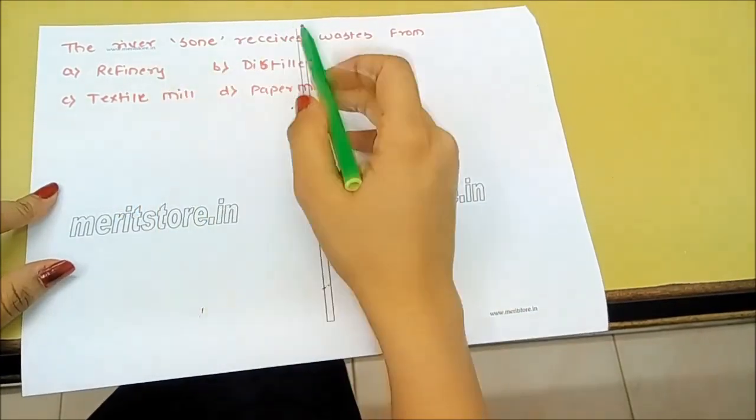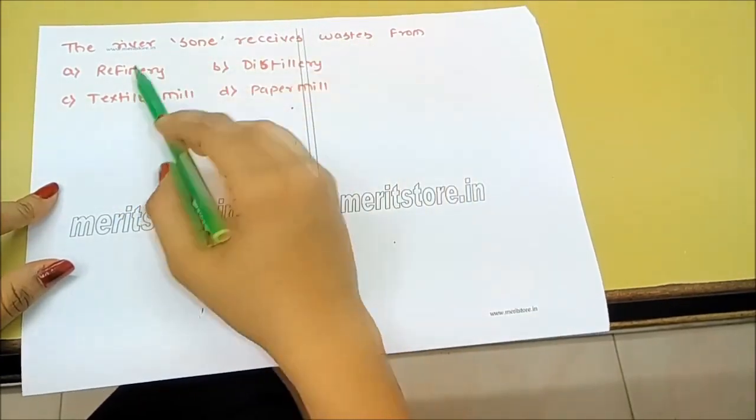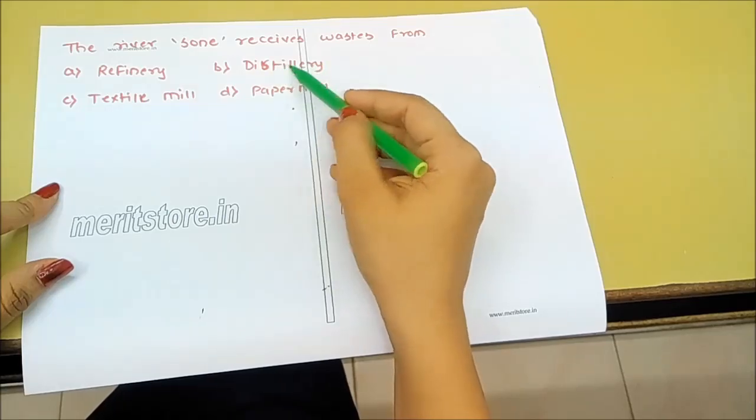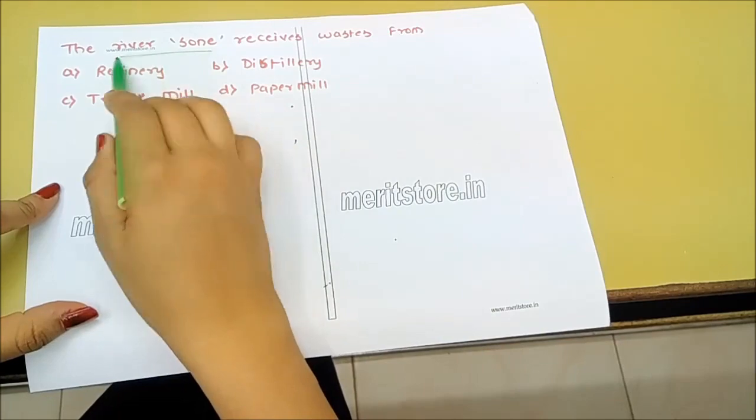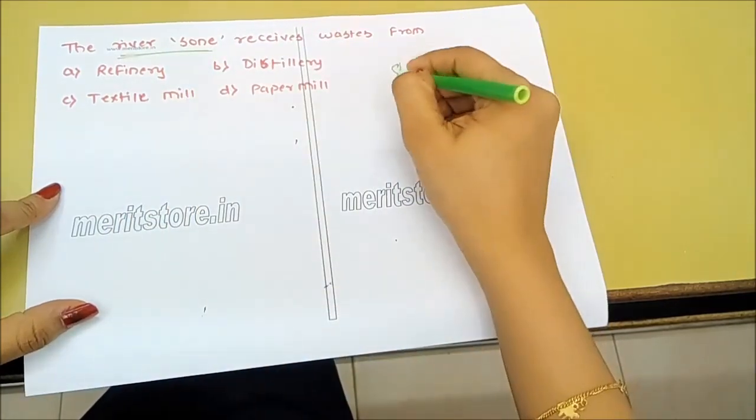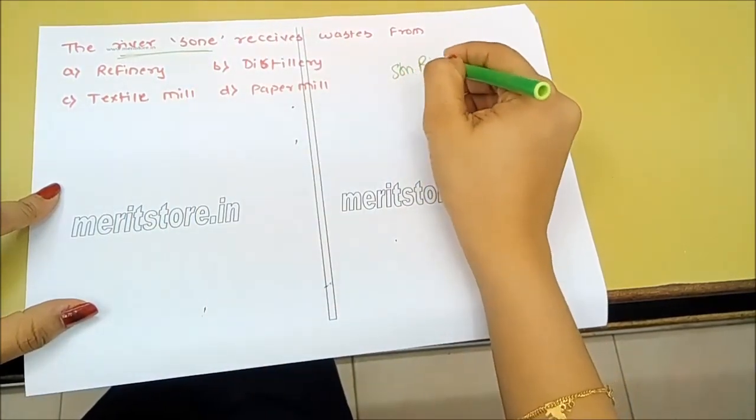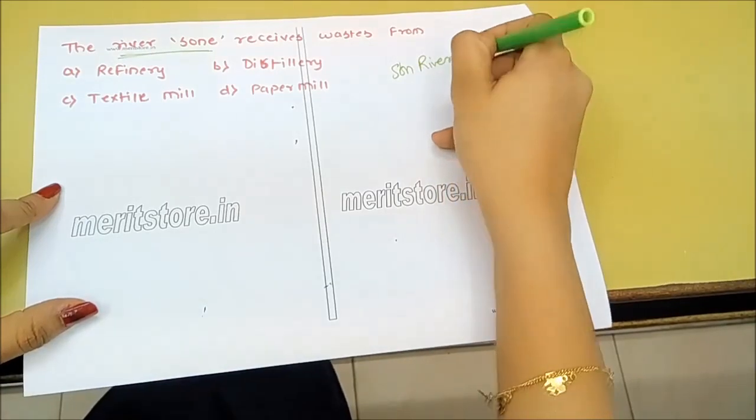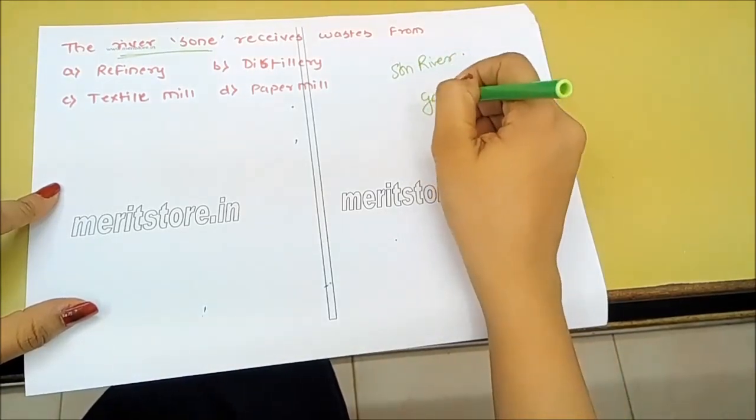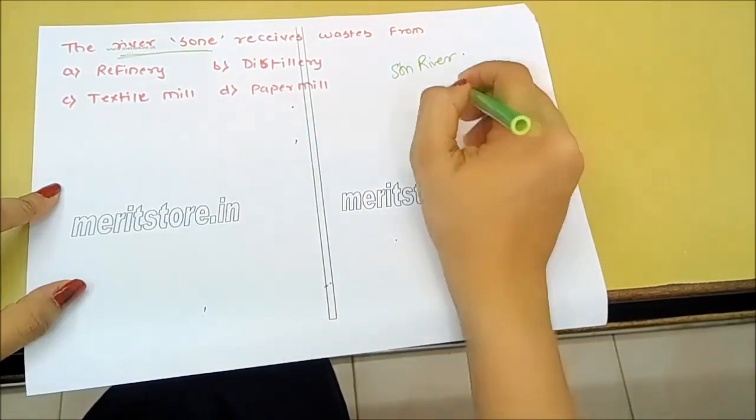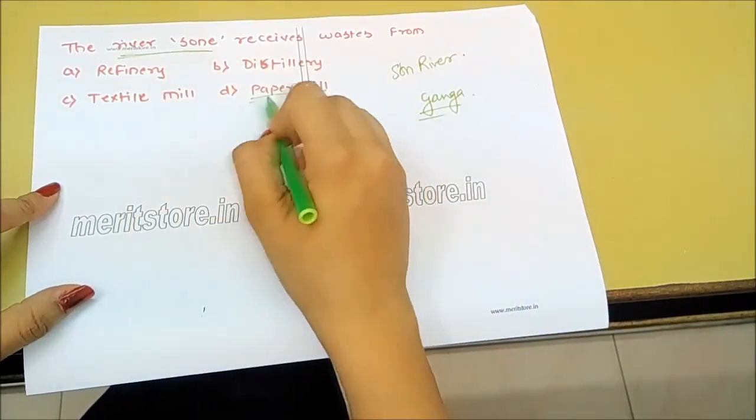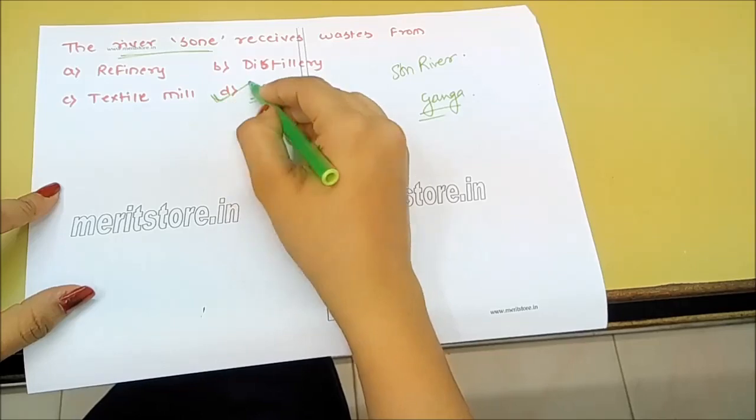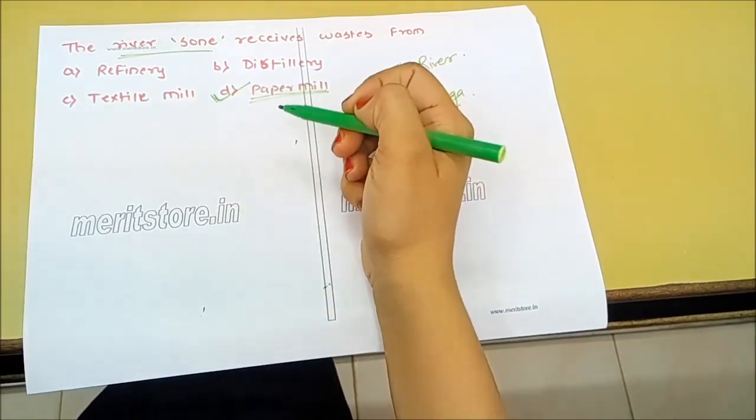The river Sone receives waste from refineries, distilleries, textile mill, paper mill. This river Sone, also called the Sun River, is one of the tributaries of the river Ganga. It is getting polluted because of the paper mill located nearby. So the answer is D, paper mill.